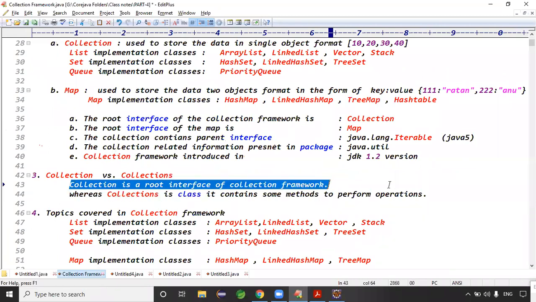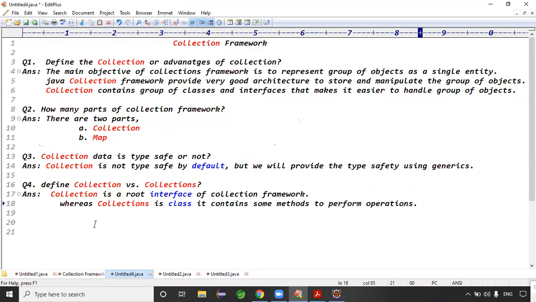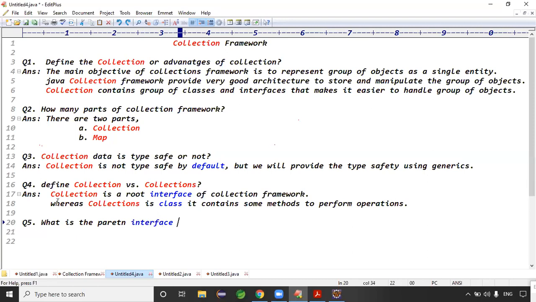Collection is a root interface of the collection framework, whereas Collections is a utility class which contains some methods to perform operations, right? Exactly. So what is the root interface of the collection framework? Collection, guys. What is the parent interface of Collection? The simple answer is Iterable, right? Exactly.